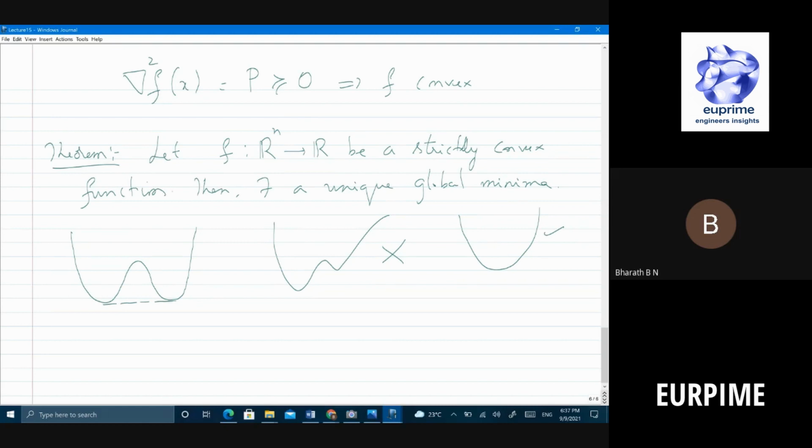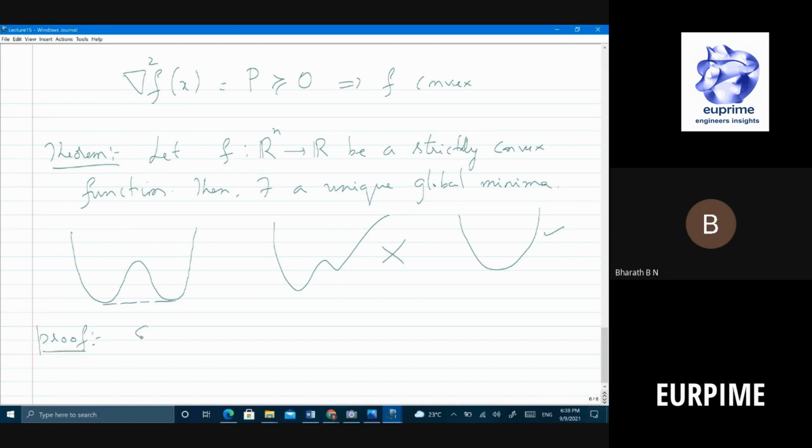Contradiction, right? So you can prove by contradiction. So what do you mean by contradiction? You assume that there are two, right? Or multiple, but two is enough, right? If you can prove for two, you can prove for multiple. So that's what we will see. We will try to see if you can prove.